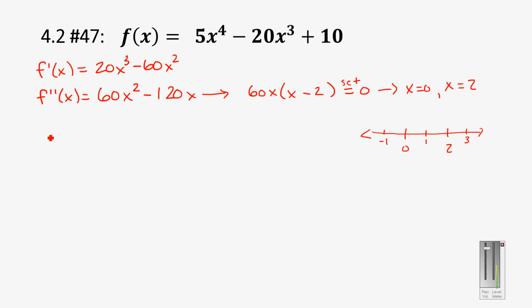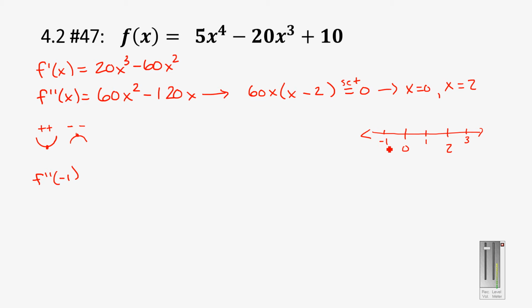If you remember what we said in our last lecture, we drew these funky faces here. If the second derivative is positive, it's a local minimum. If the second derivative is negative, it's a local maximum, or concave up and concave down. So what I'm going to do is f double prime of -1, because that's on this side.